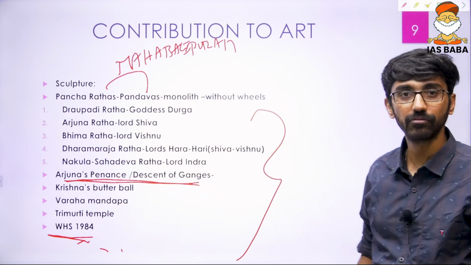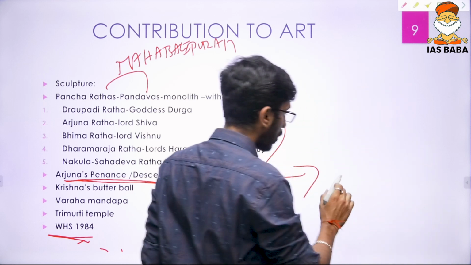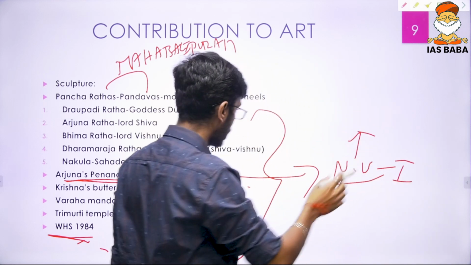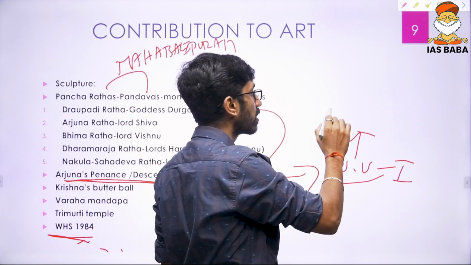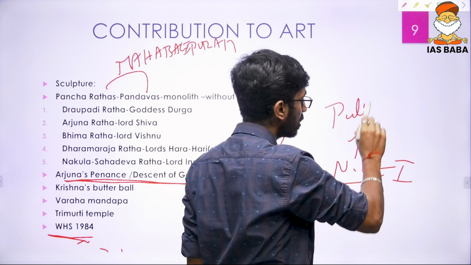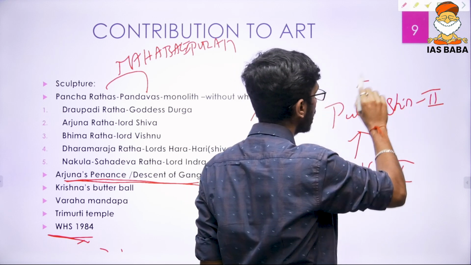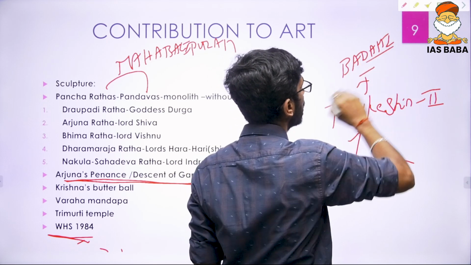So these kinds of relief structures we can see over there, and this is again built on the orders of Narasimhavarman I, because he wanted to commemorate Arjuna's Penance or the Descent of the Ganges. It was to celebrate the victory over Pulikeshi II of the Badami Chalukyas.